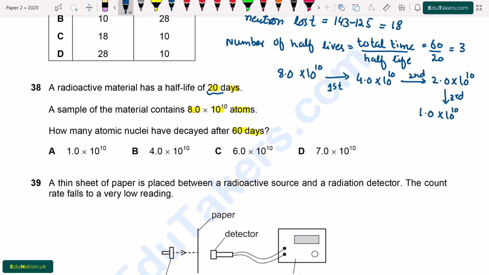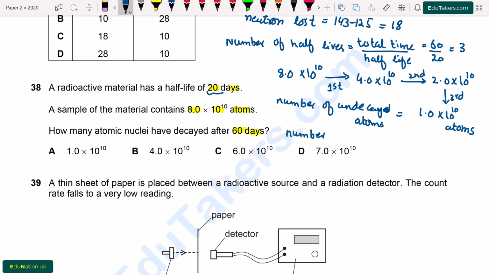When the third half-life passes, there will be 1.0 times 10 to the power 10 atoms, which means that the number of undecayed atoms is 1.0 times 10 to the power 10 atoms.